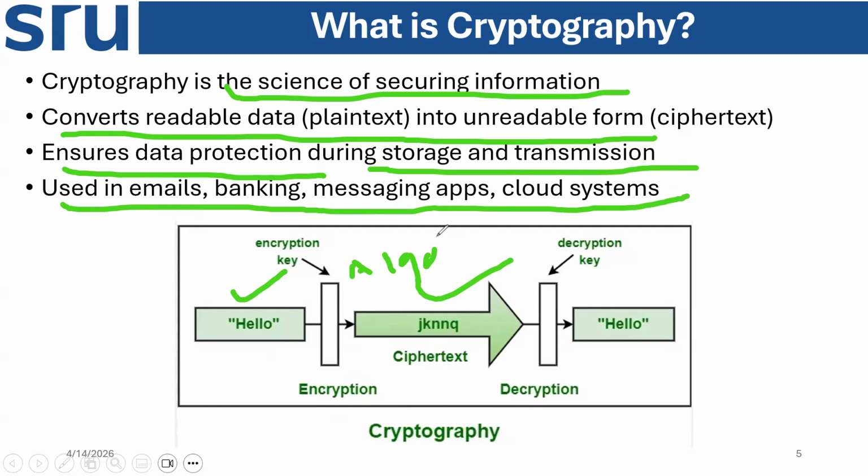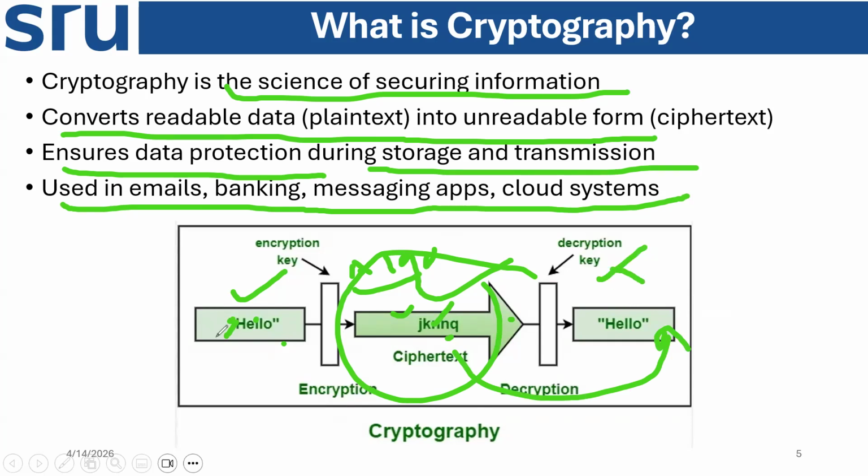We will discuss that, as we talked about in the last slide. By the algorithm, suppose H is converted to J, E to K, L to N, O to Q. Now nobody knows what it is. When the receiver receives it, it is decrypted by the key. Now there is the concept of keys.